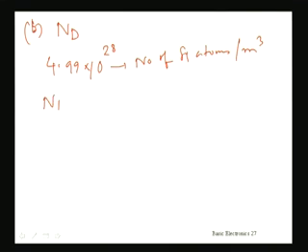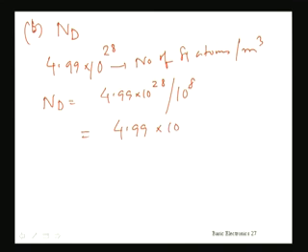Donor concentration will be 4.99 into 10 to the power 28 divided by 10 to the power 8. So this value is 4.99 into 10 to the power 20 atoms per meter cube. Now you have to be careful, this concentration is given in per meter cube, but other data in part A of the problem were in per centimeter cube.